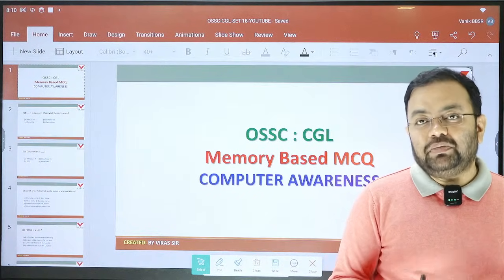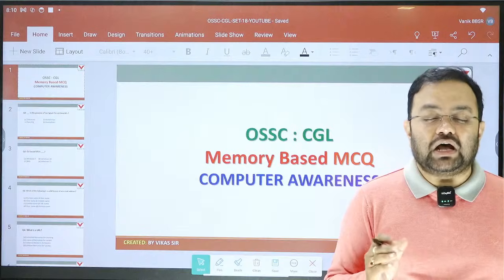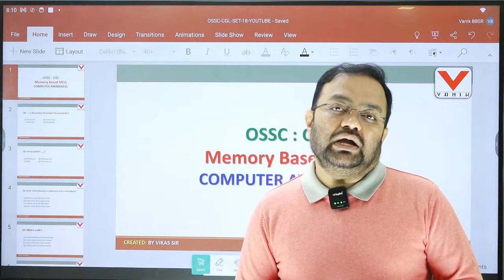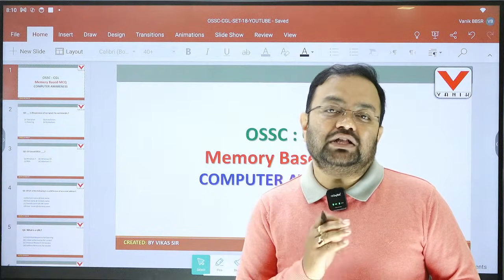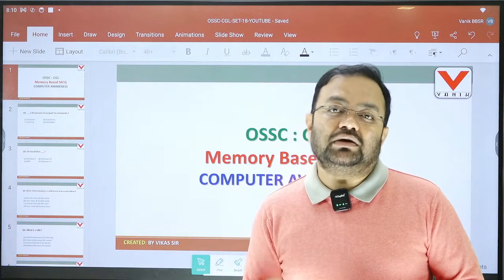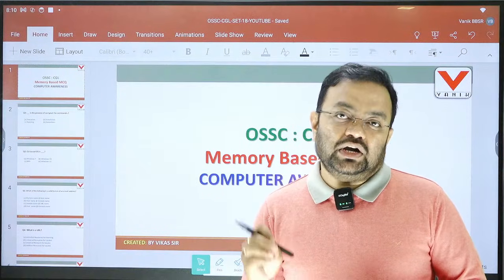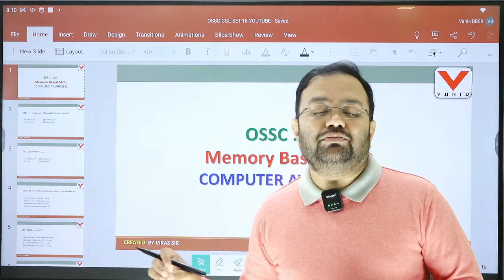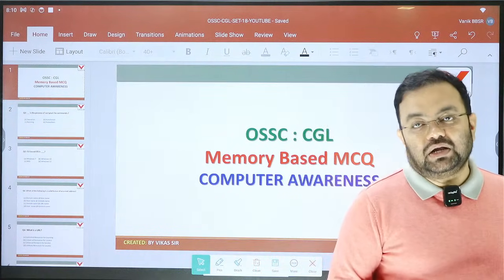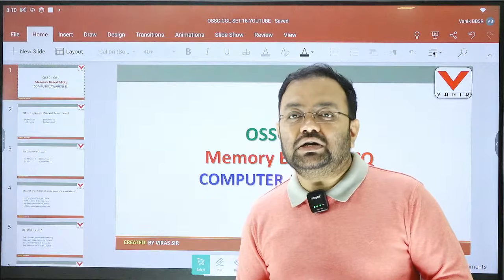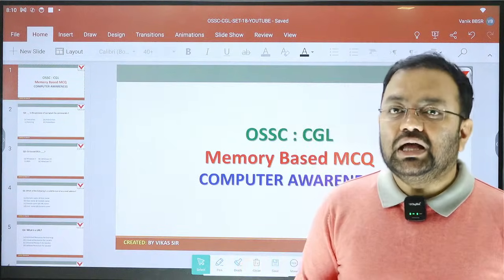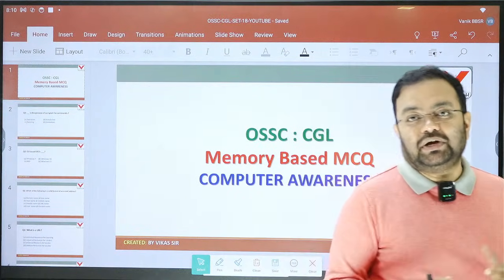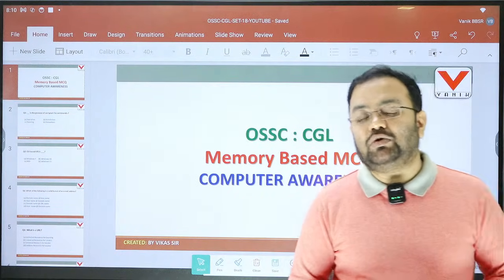Maybe this year it will be 25, because instead of 5 sections, this year there are 6 sections: arithmetic, data interpretation, general intelligence, current affairs, Odisha GK and static GK, and the sixth is computer awareness. If you divide 150 by 6, each section will be approximately 25 MCQs. So we are expecting each section to ask about 25 MCQs.